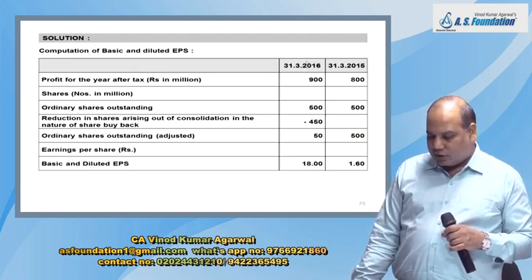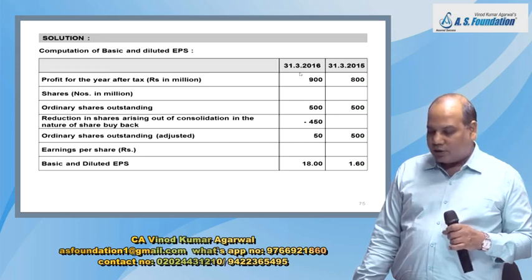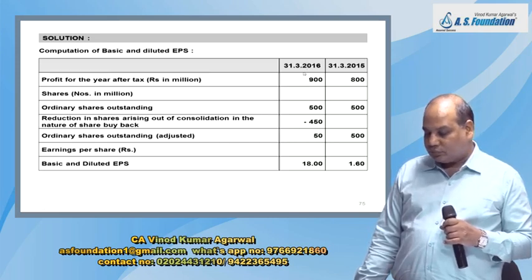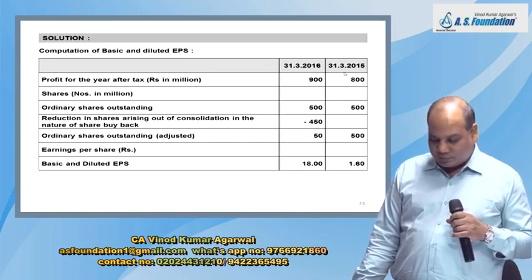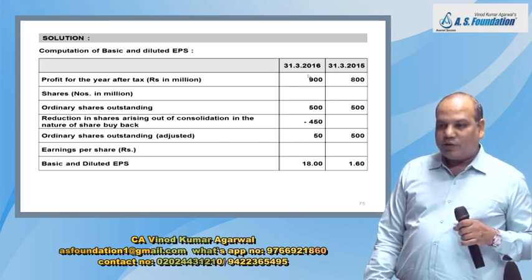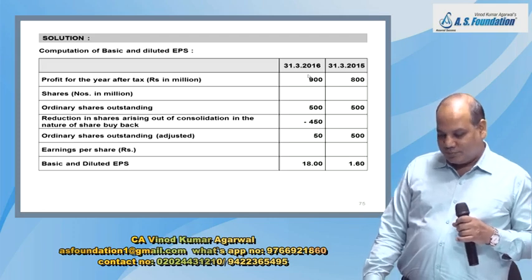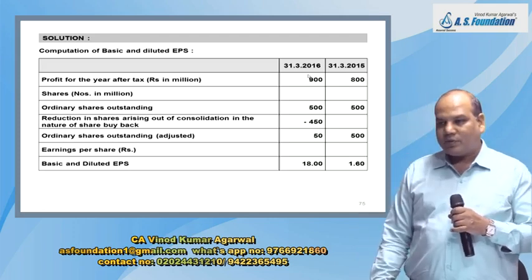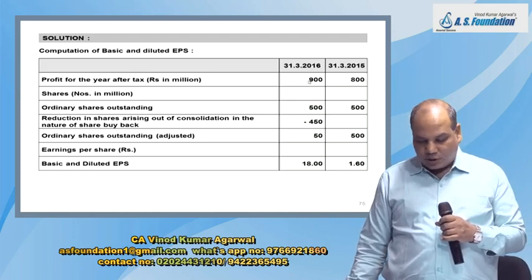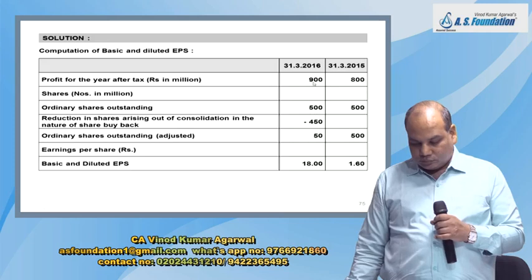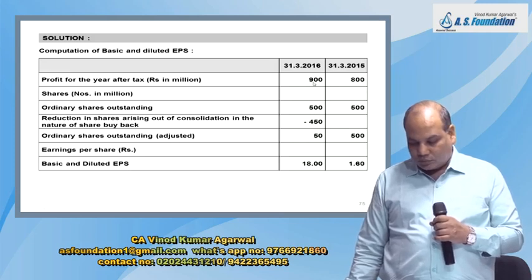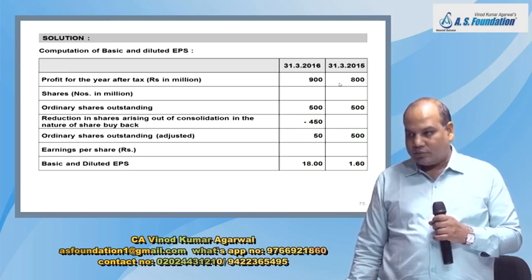In the first column, normally we should try to write the current year, and in the second column the previous year, even though in the question it is given in the opposite sequence, 31st March 16, 31st March 15. Then write down profit for the year after tax, 900 and 800.